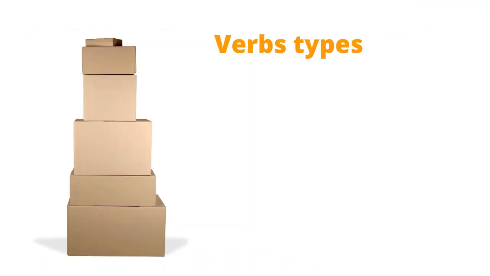Hello, and in this video we are going to be looking at different verb types and some verbs that can be followed by the ing form of the verb and other verbs which are followed by a to infinitive verb. So first of all, we want to look at these different verb types. So imagine there are different types of verbs and we can categorize them by putting them into these boxes shown here.